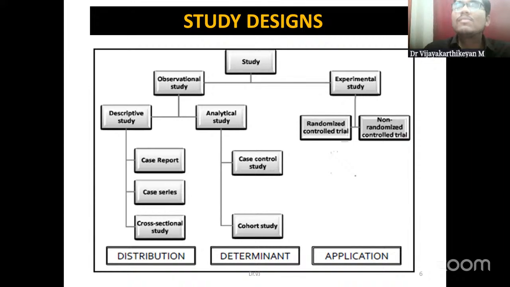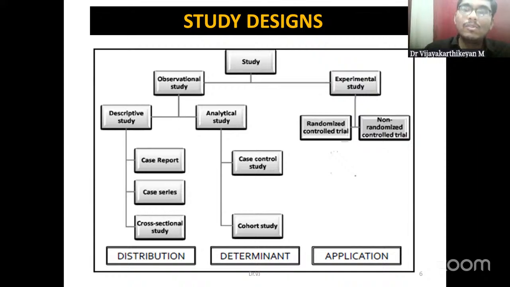Examples for descriptive studies are the case series, case reports, and the cross-sectional study, which can be both. It can be a descriptive as well as an analytical study. If we just stop with assessing the prevalence, knowledge, attitude, and practice, then it is a descriptive study.